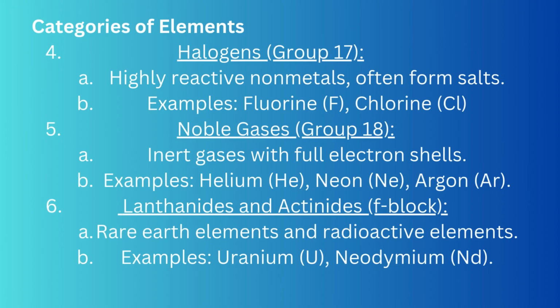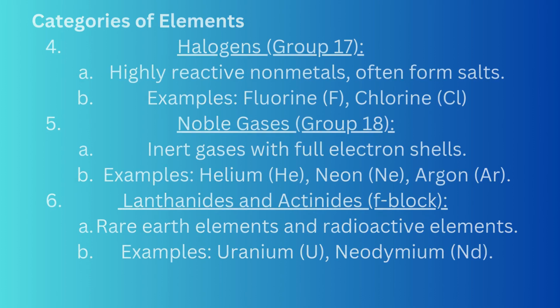Halogens, group 17. Highly reactive nonmetals, often form salts. Examples: fluorine (F), chlorine (Cl). Noble gases, group 18. Inert gases with full electron shells. Examples: helium (He), neon (Ne), argon (Ar). 6. Lanthanides and actinides, F block. Rare earth elements and radioactive elements. Examples: uranium (U), neodymium (Nd).